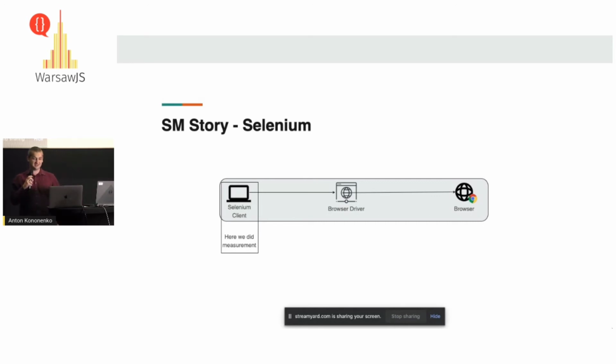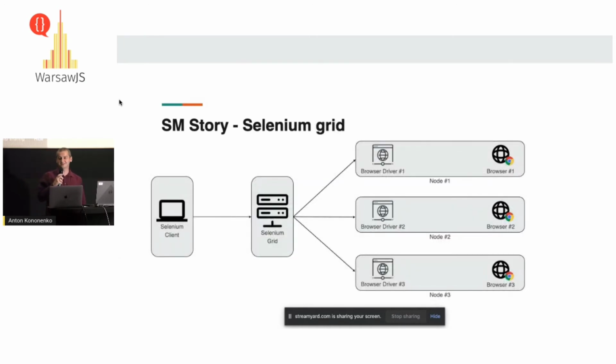But the idea is that it actually gives a nice scenario. We have, as a user, our Protractor script, which sends an interaction to our browser driver, which executes some action in the browser. And we can do measurements like a real user. At least that was our plan, right? That's the known Selenium architecture which is behind Protractor. And everything was great. Yes, we have some communication between the Selenium client, browser driver, and browser, but it's not so bad, right? However, when we started to run this on Jenkins, we actually discovered that we have Selenium Grid,